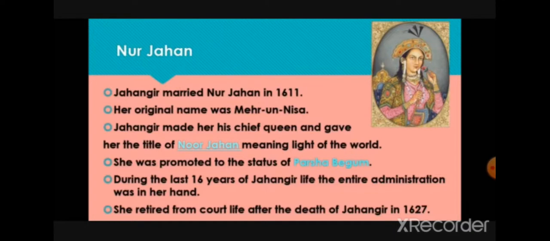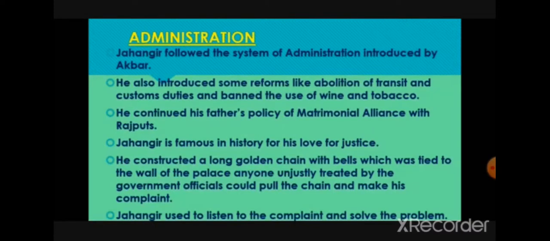Jahangir made her his chief queen and gave her the title of Nur Jahan, meaning light of the world. She was promoted to the status of Padshah Begum. During the last 16 years of Jahangir's life, the entire administration was in her hands. She retired from court life after the death of Jahangir in 1627.